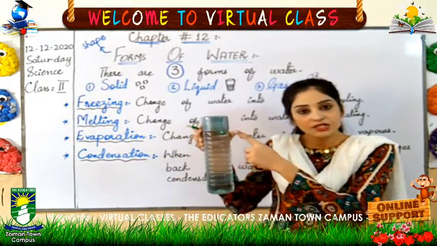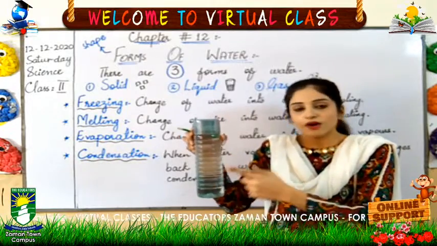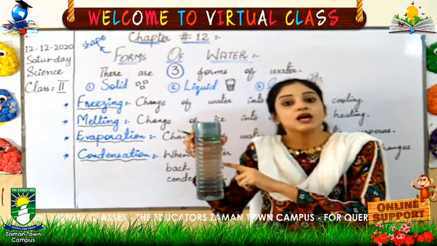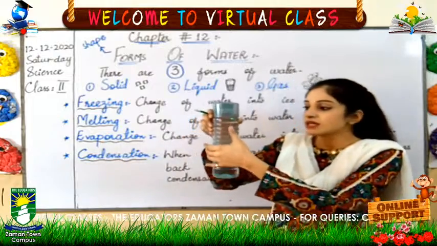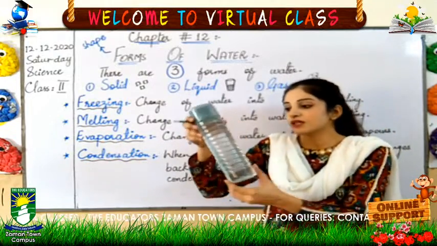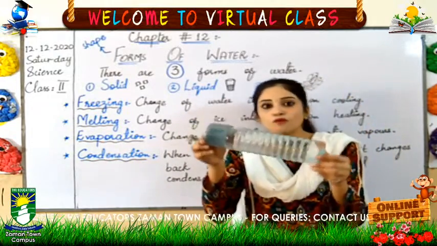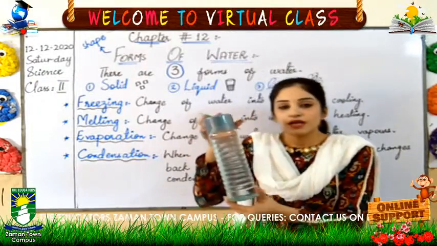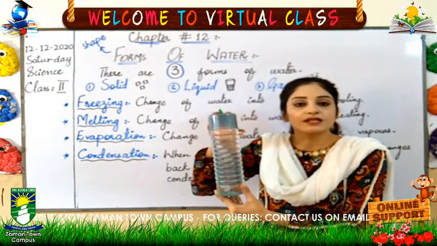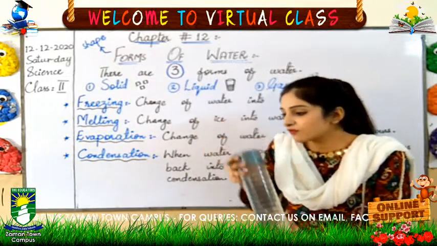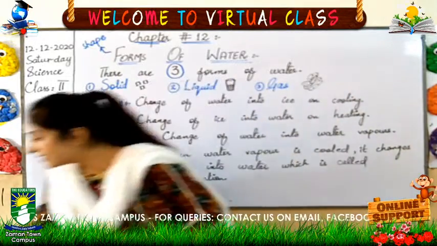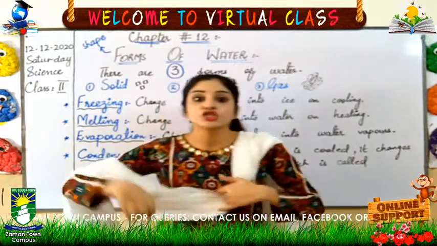It can take the shape of the container. For example, this bottle is the container. So it has taken the shape of this container. You can see there is no form of its own. It is the form of this bottle that it has taken. So, liquid is the form of water that does not have any proper shape.